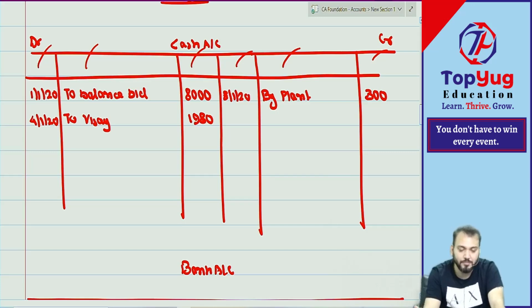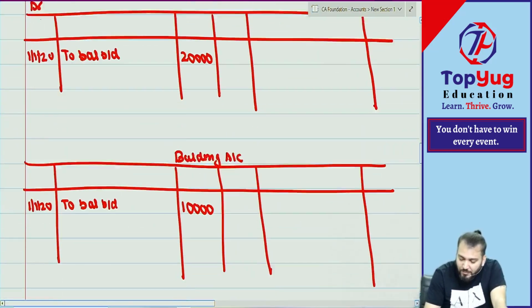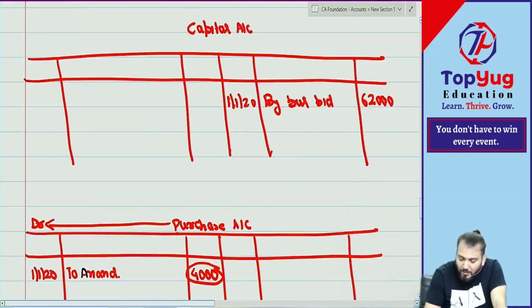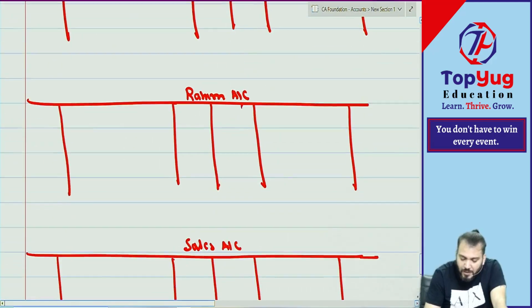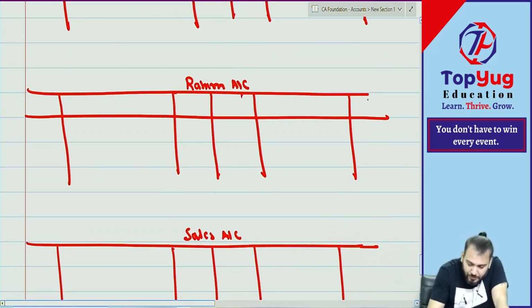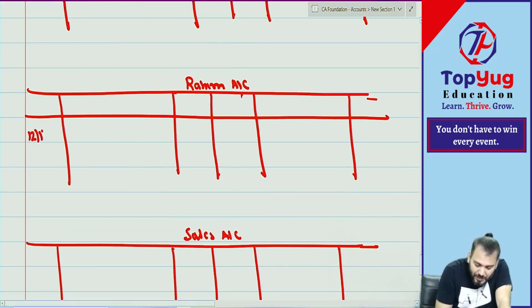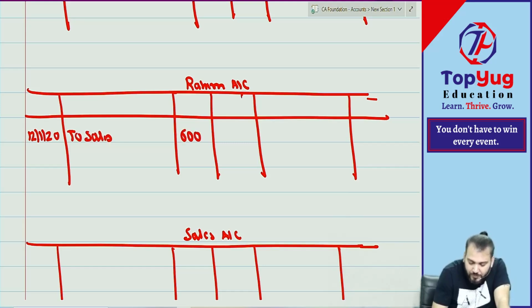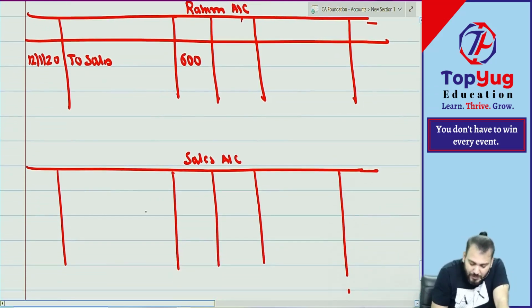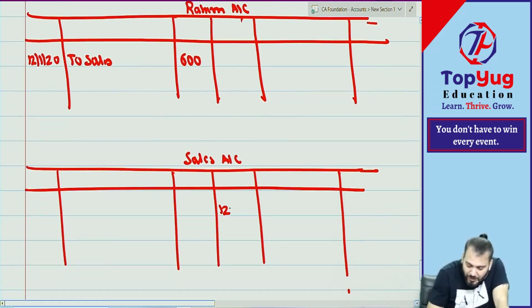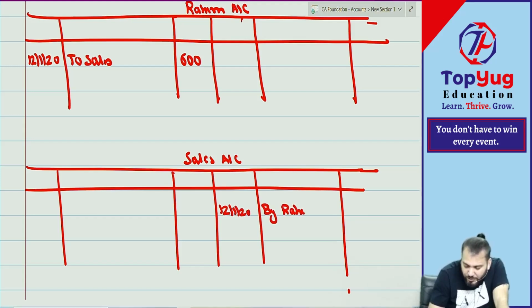Now I'll come to 12 Jan. Goods sold on credit to Rahim. So we'll go to Rahim account and sales account. We need to open both accounts, Rahim account and sales account. What is the date? Rahim will be debited or credited? Debited. To what? Sales. How much? 600. Similarly, sales will be credited on 12 Jan 2020. By what? Rahim. How much? 600. Done.